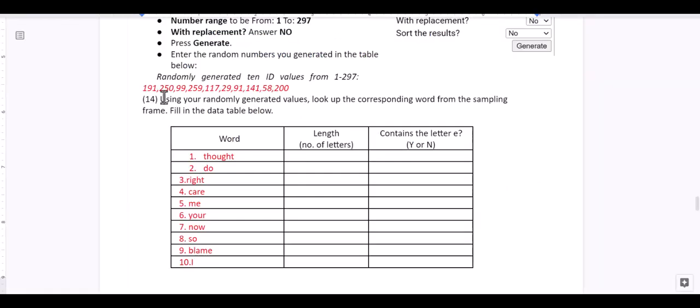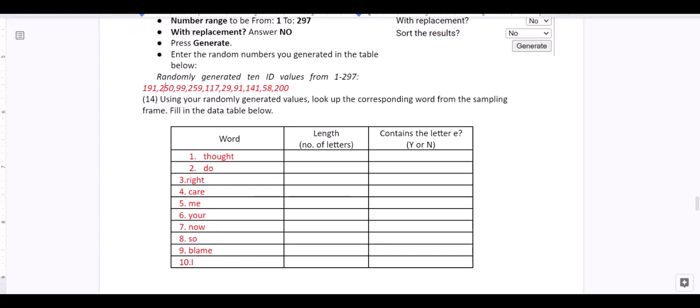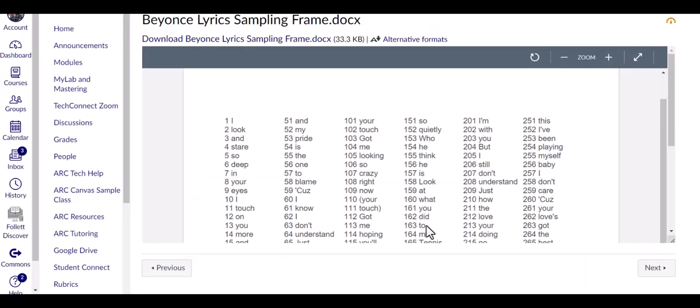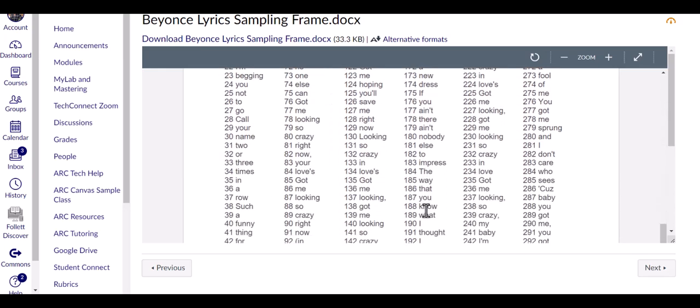For example, for mine, 191 and then 250 were the ones that were given. So when I go to the sampling frame, what was it? 191 and 250. So 191 is, where is it? 191 is "I," right? Normally, if I were putting my own bias in it, thinking just of the meaning of the song, I probably wouldn't have picked "I."